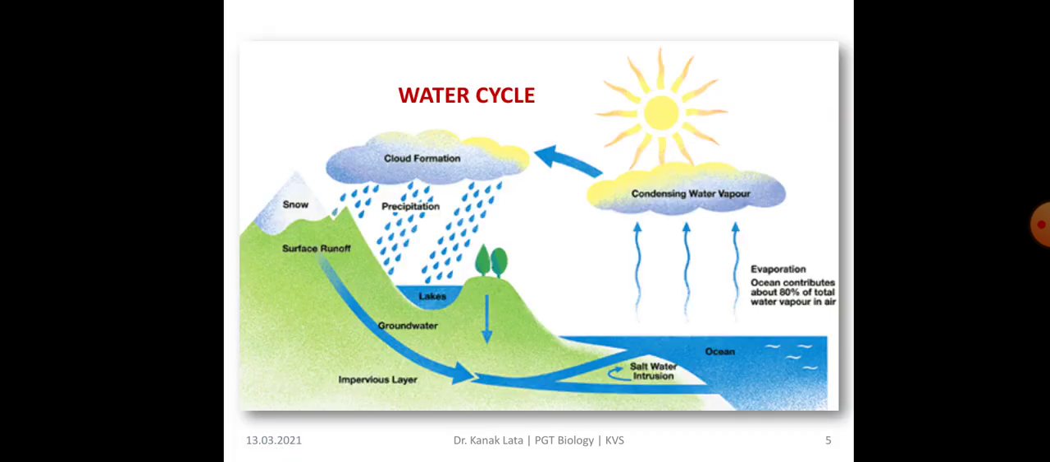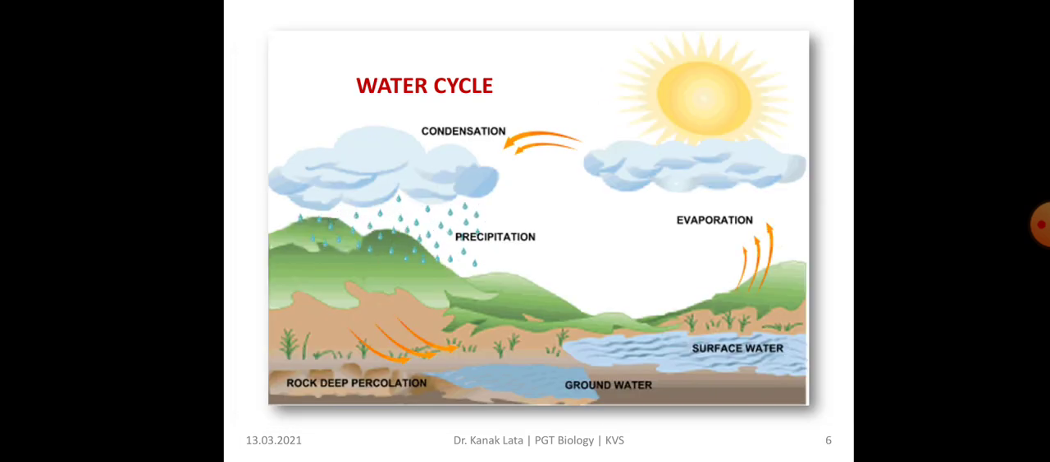Here you can see the figure of the water cycle. Here also you can observe the surface water, and the surface water is heating. On heating it evaporates and forms the cloud, and the cloud on condensation precipitates and falls down in the form of rain.